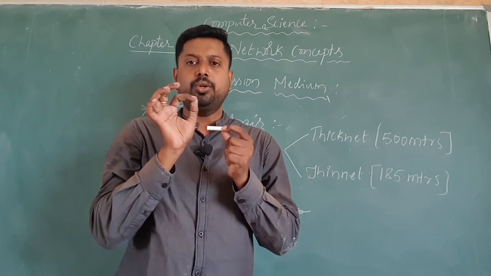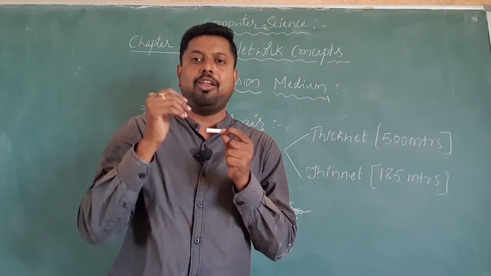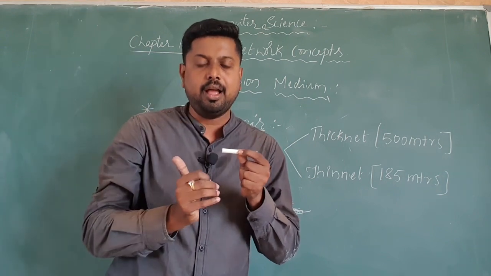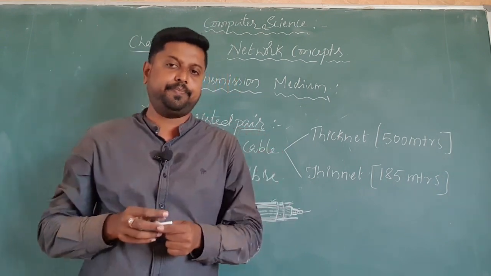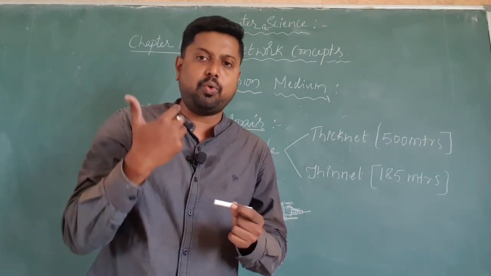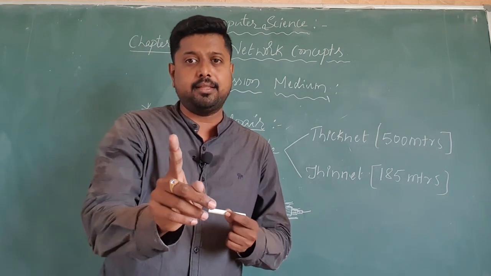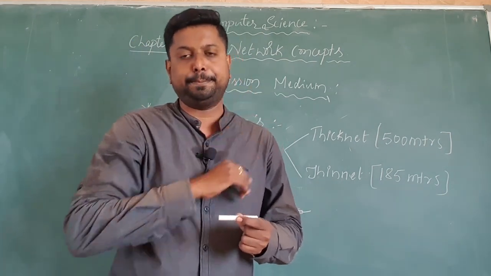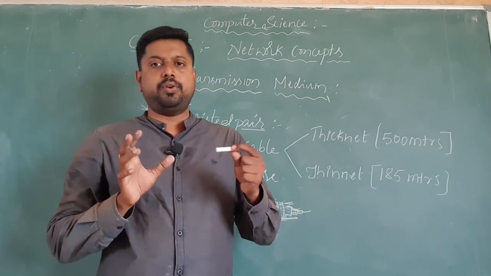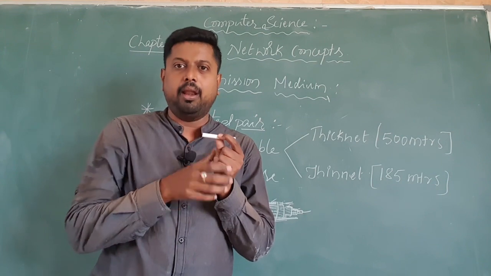That's why coaxial cables are usually used to connect longer distances, around 500 meters. One example, as I said earlier, in your home you may get one live example to view the coaxial cable: that is your dish cable. Dear students, I will give one small demonstration of the dish cable.